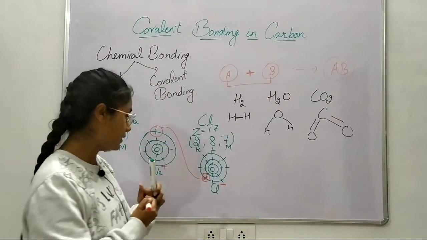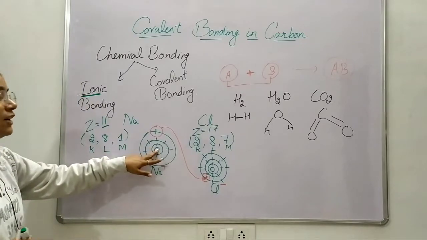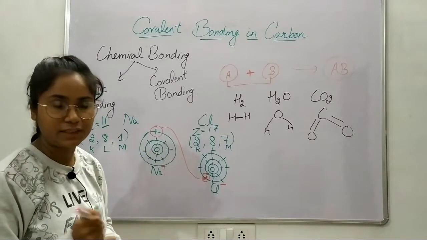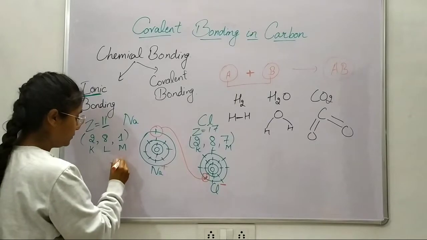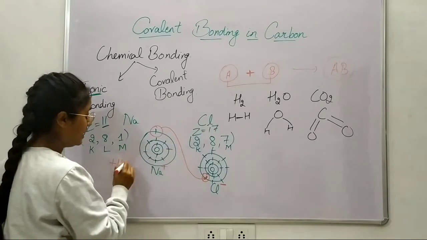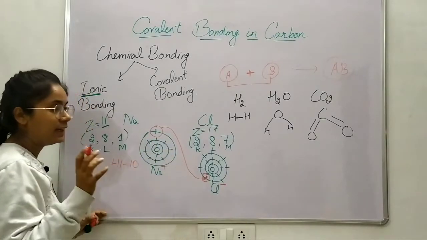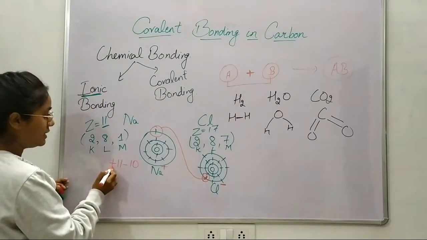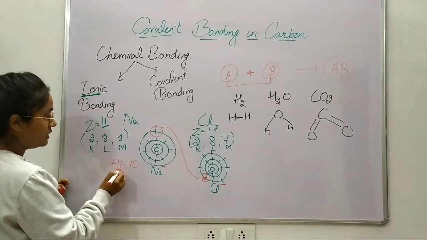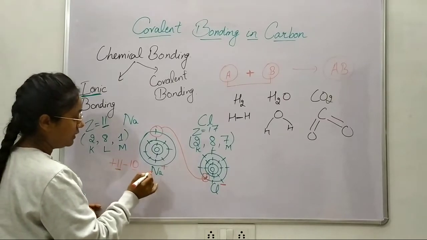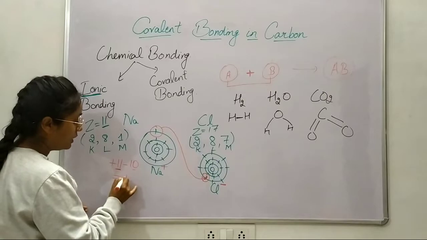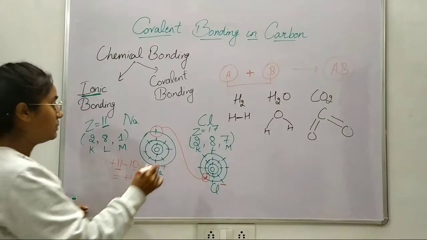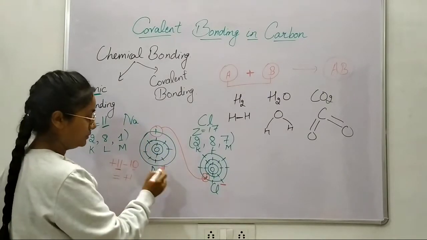Also, the reason behind it is that 11 protons are there, that means positive 11, right? Now only 10 electrons are left. Electrons have negative charge, protons have positive charge. That's why 11 is positive for 11 protons and negative is for 10 electrons. So if we solve it, we will get +1. So the +1 charge is here, over here.